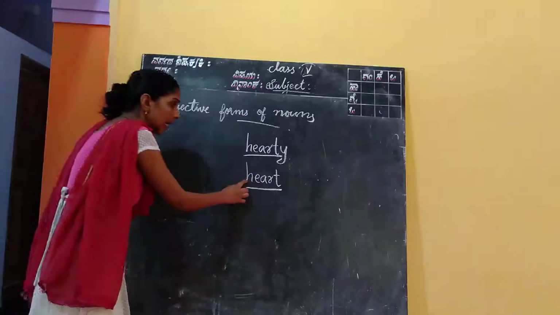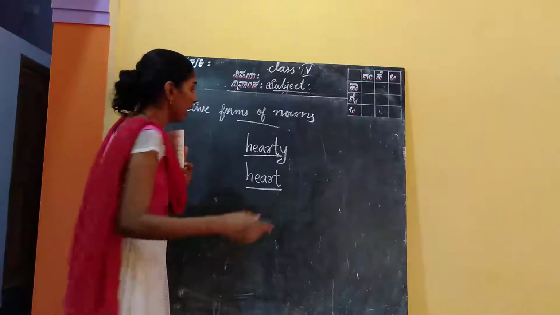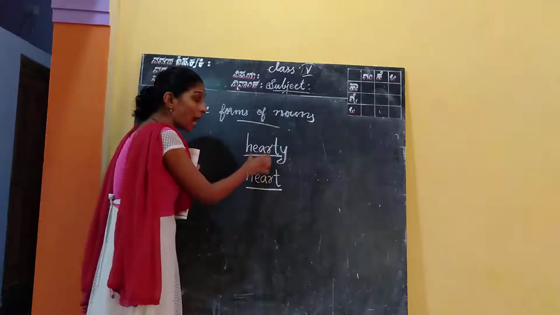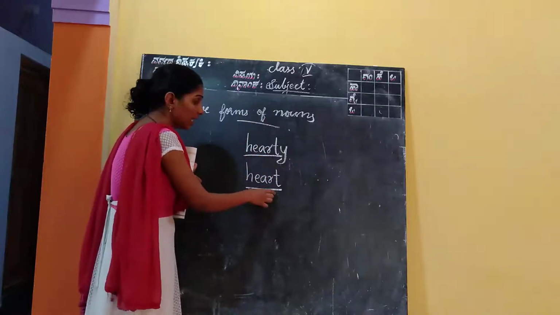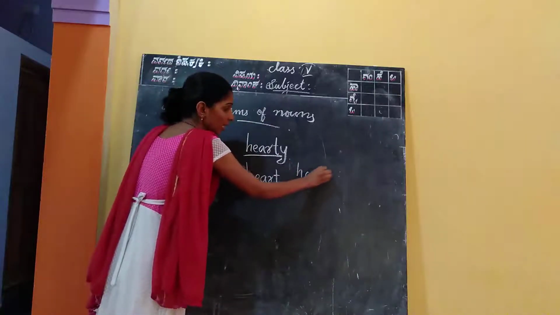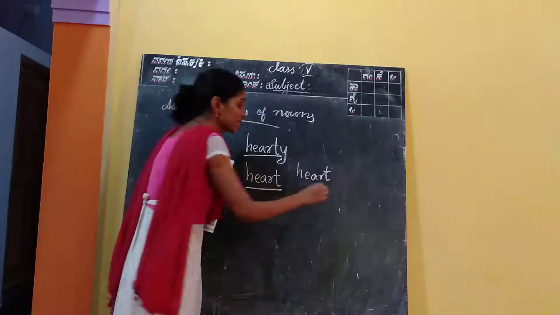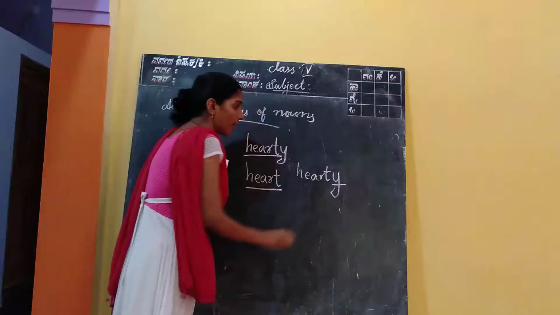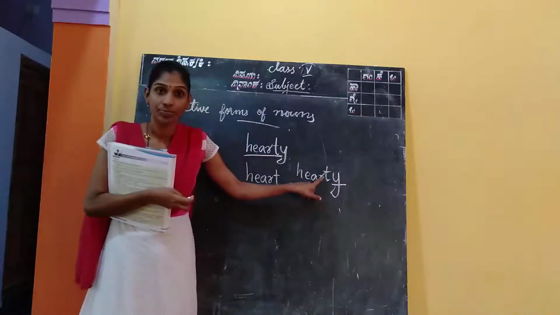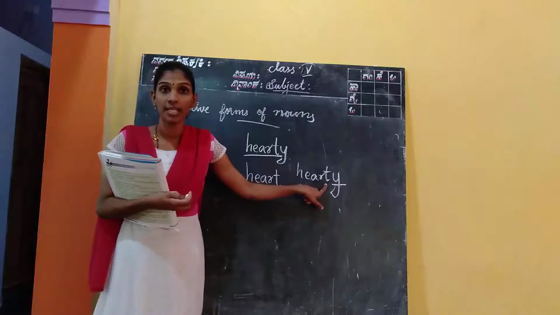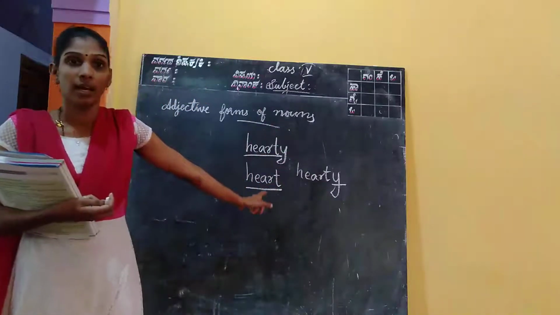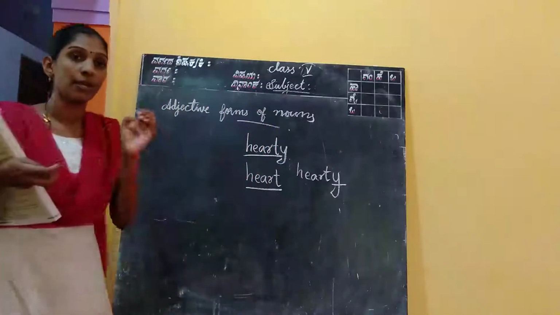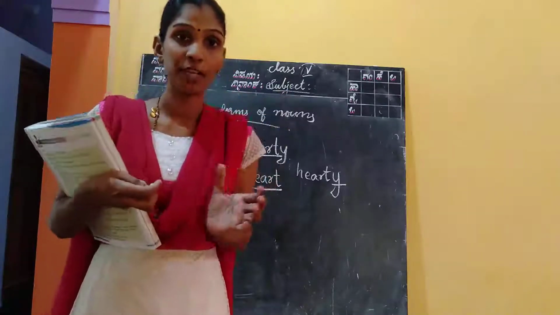Here the word heart is a noun, and they made the adjective hearty by using the noun heart. Heart, H-E-A-R-T, and they have added a suffix at the end of this word. What is the suffix they have added there? They added y there. Y is added there and they formed an adjective.